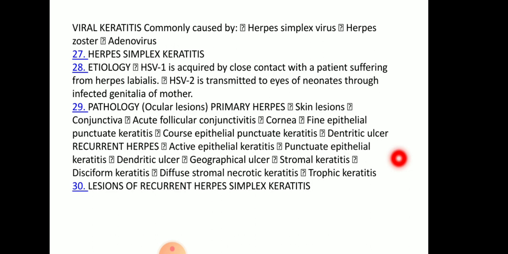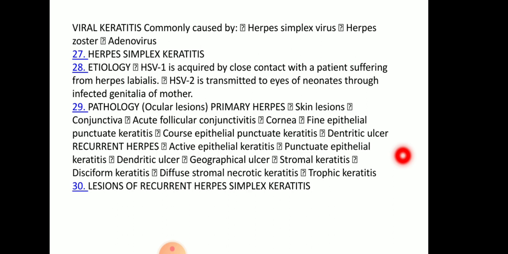Usually this viral keratitis spreads from the primary herpes.